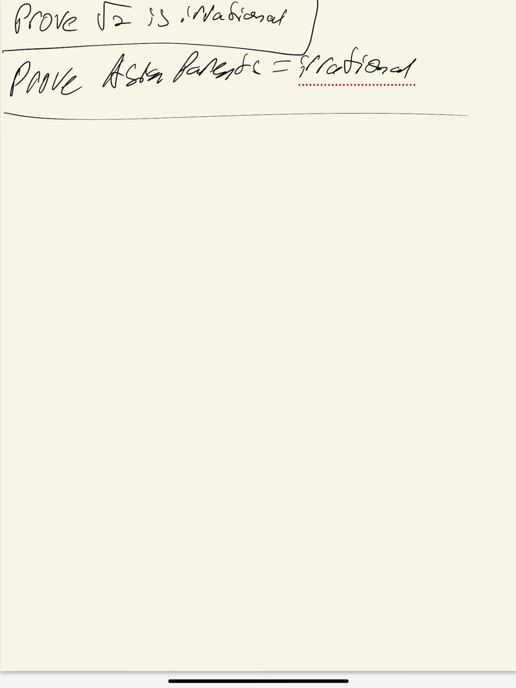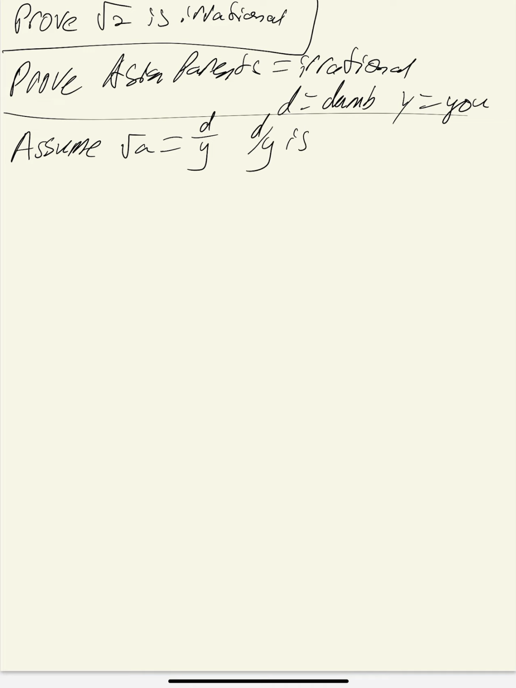Okay, so how are we going to start this? We're first going to assume that an argument is rational, which is going to be d over y, where d is equal to dumb and y is equal to u. And we're also going to state that d over y is a possibility. All right, let's change this to "is a possibility." So from here, we can just flip this equation to u plus an argument equals dumb.